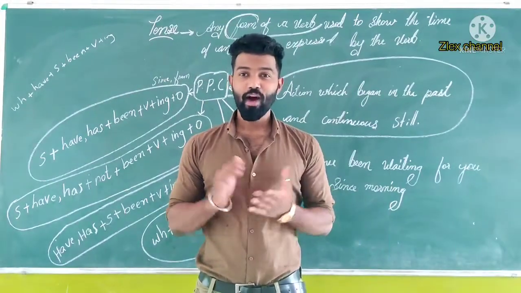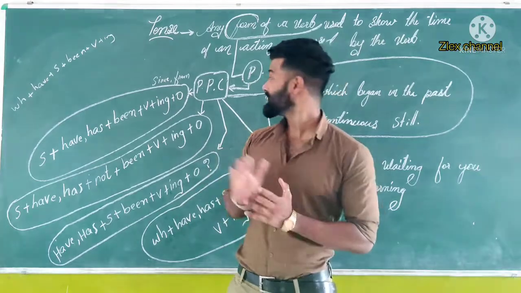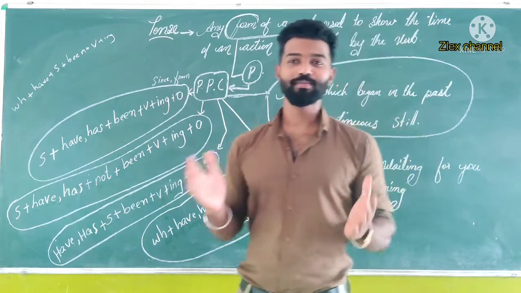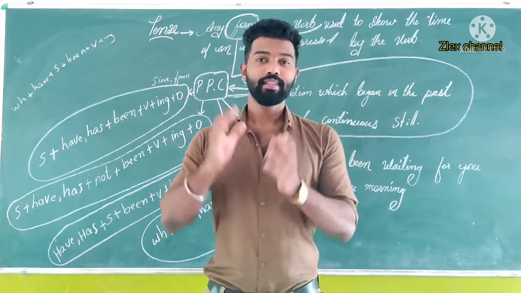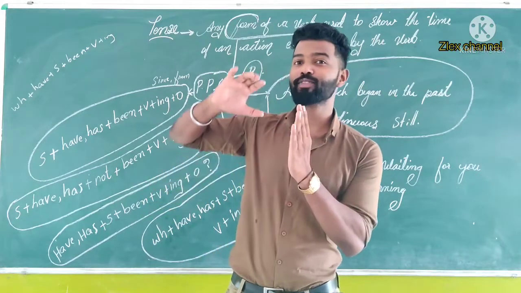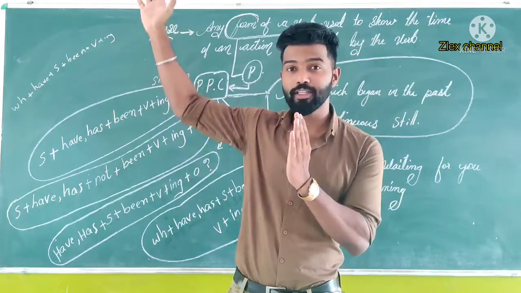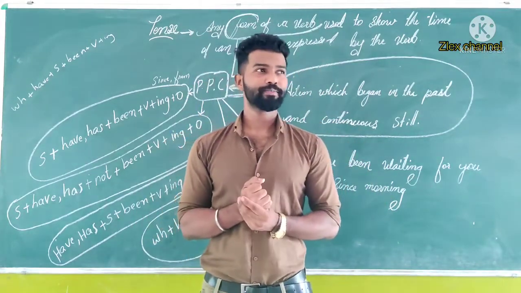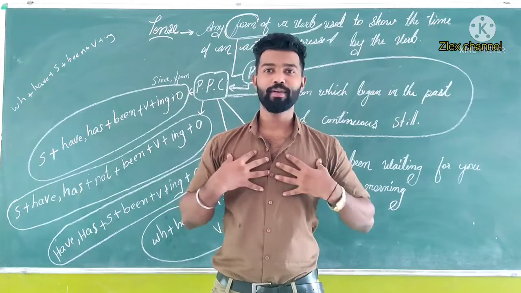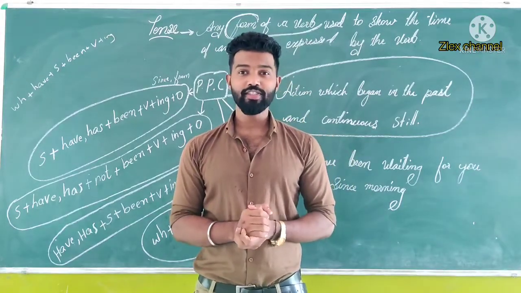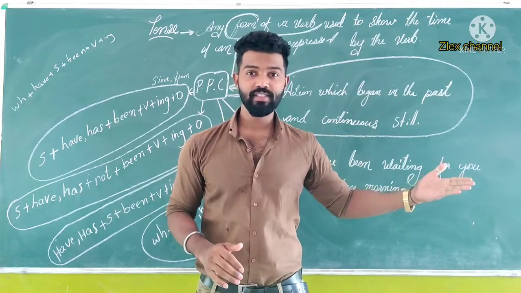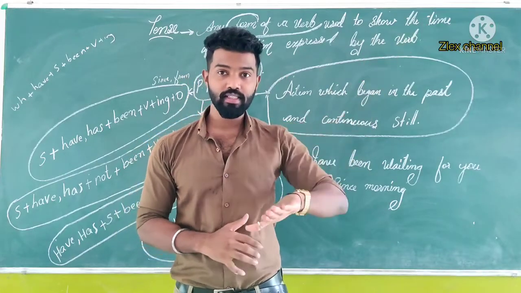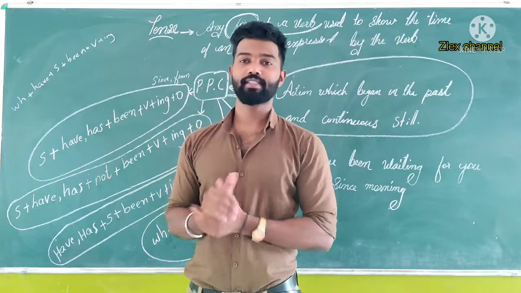So friends, now let's study the last one. That is present perfect continuous. So what is present perfect continuous? The actions which took place before or in the past and it continues till now. So one example I can pick, my own example. I have been teaching in Rajasthan since 2017. That means from 2017 onwards, I am teaching in Rajasthan.